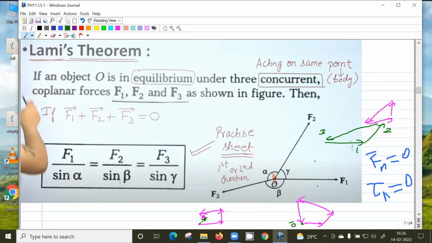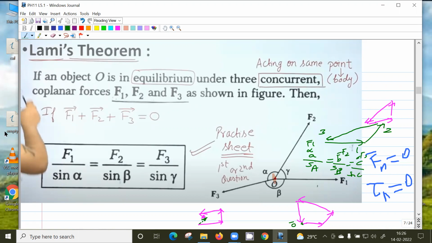Okay, so this thing is forming a closed triangle, which means for a triangle you have the sine rule, right? A by sine A equal to B by sine B equal to C by sine C. You know this, no? Yeah, and the length of the side A is proportional to F1. The length of this side is proportional to F2. So this is proportional to F3.